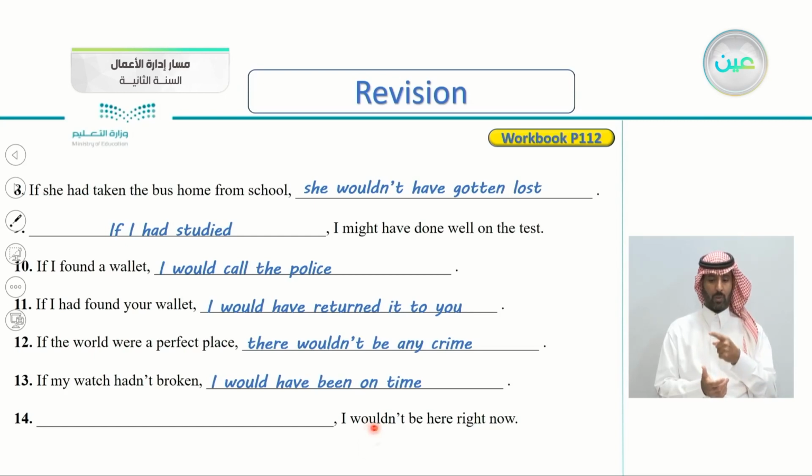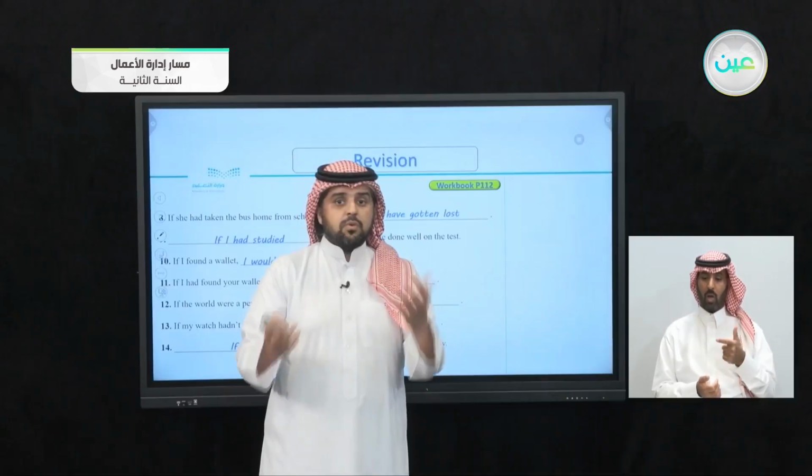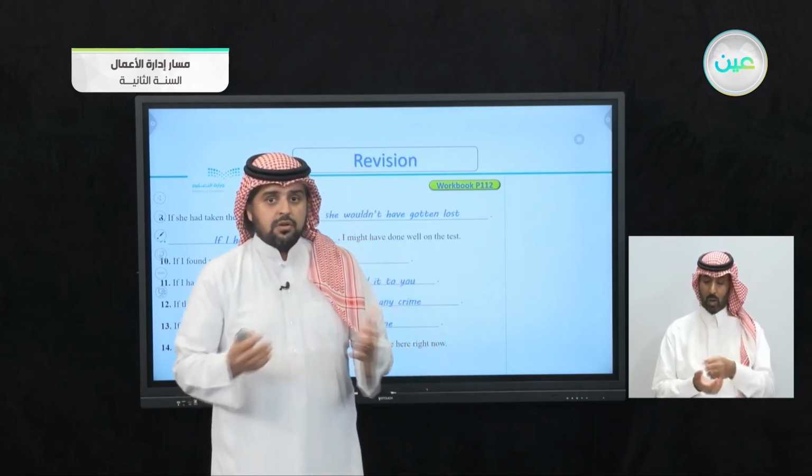14, I wouldn't be here right now. So what's the if clause here? That's the result, you being there. The hypothetical, you not being there. I wouldn't be here right now. So let's see one of the answers. If I were rich, I wouldn't be here right now, for example, working in a clothing store or any place else.